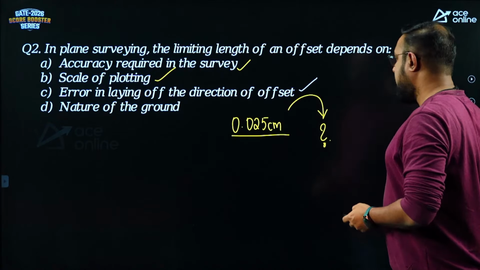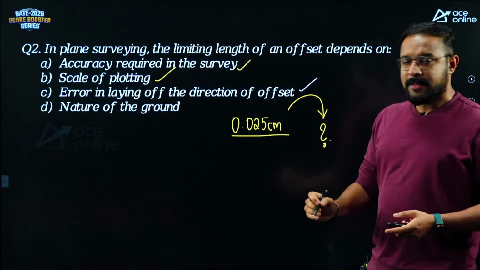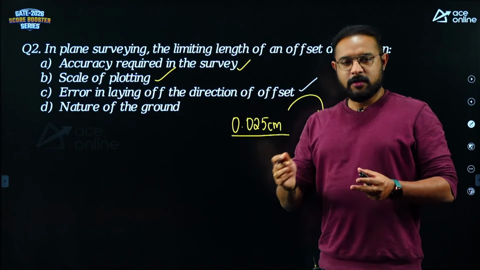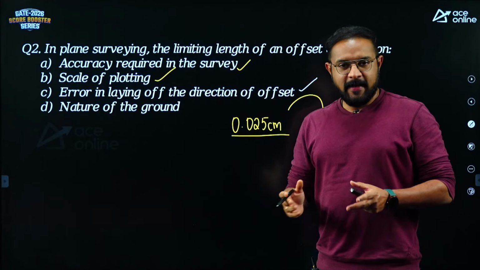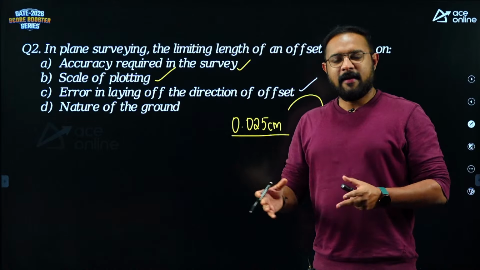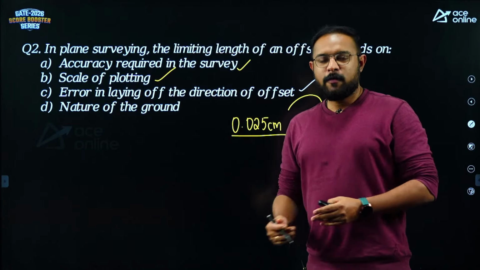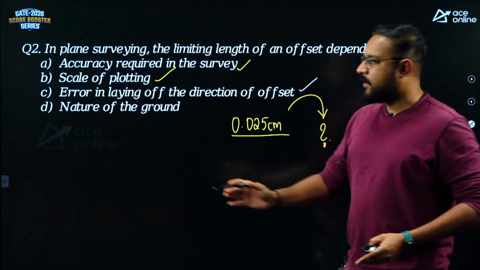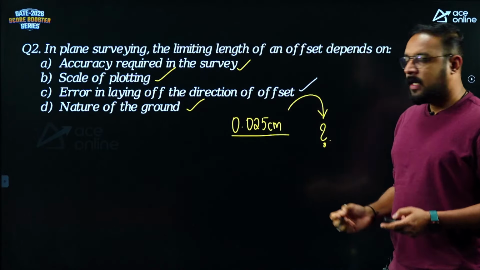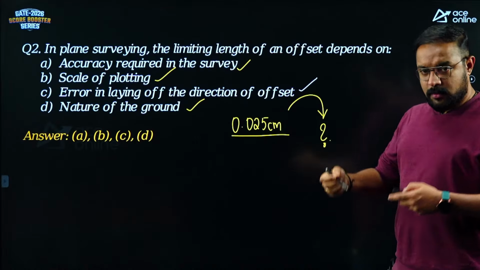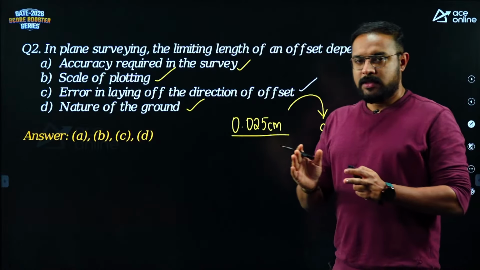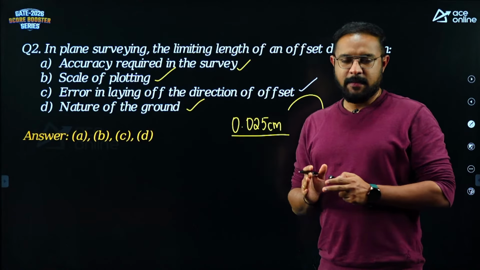And finally, D is nature of ground. Yes or no? Yes, because what is the degree of accuracy in chain surveying? It depends on the nature of the field condition. Under average conditions of the field, the degree of accuracy that we can get is 1 in 500. But if you are doing your chain surveying in rough and hilly terrain, the degree of accuracy falls to 1 in 250. So nature of ground also plays a part in our degree of accuracy, and therefore in the limiting length of the offset. So all these parameters control the limiting length of the offset. This is one area which has not been asked in our GATE examination so far.